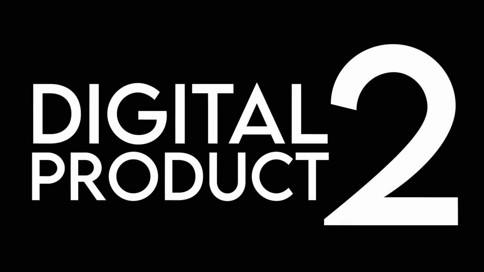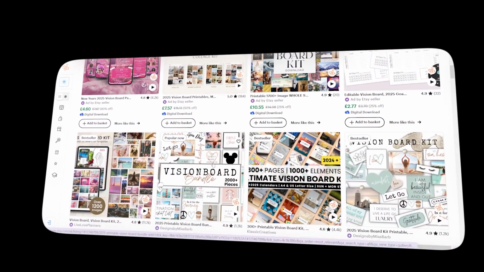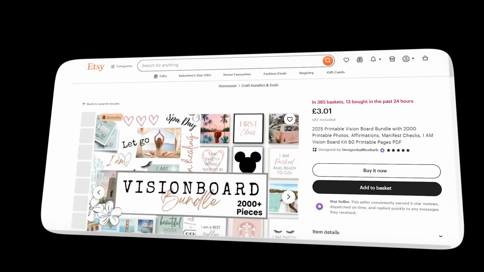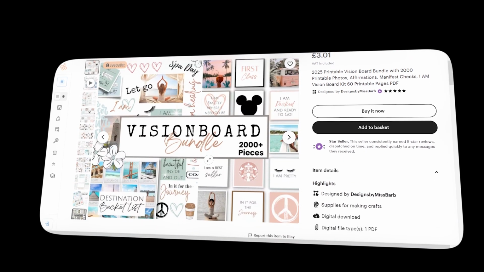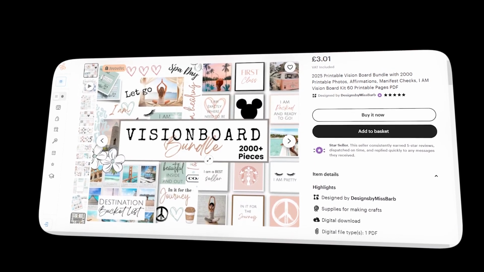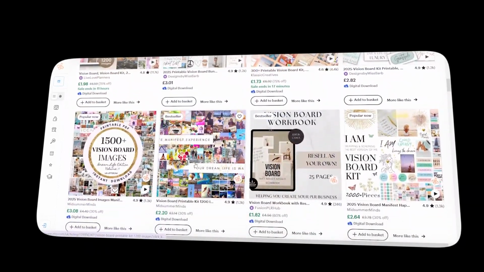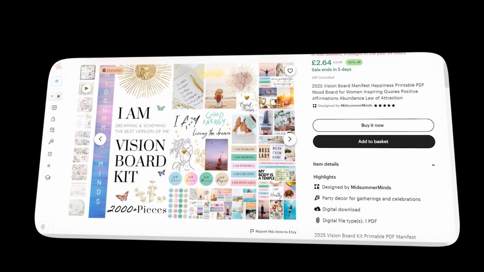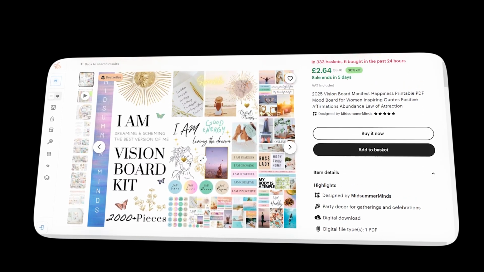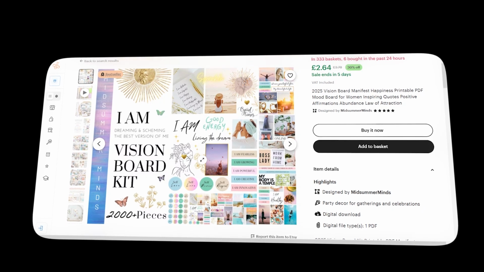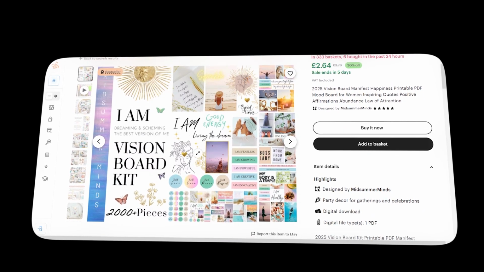Digital Product 2 next. We've got vision board kits. These are absolutely genius, especially around the new year when people are setting goals and dreaming big. A vision board kit is essentially a bundle of curated images, quotes, and words that people can use to create their own vision boards. This solves a major problem for a lot of people. They love the idea of a vision board, but don't want to spend hours hunting down the perfect images or words. Instead, you've already done the work for them.